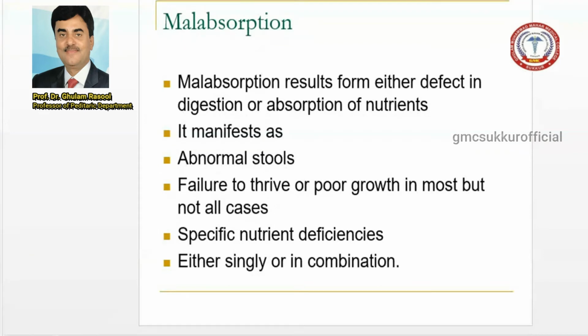Now, when there is a loss of fat, the patient can present with vomiting and loose stools that are greasy and sometimes foul smelling. When there is a loss of proteins, the patient can present with edema, muscle atrophy, and sometimes infections, as protein has the ability to produce immunoglobulin.